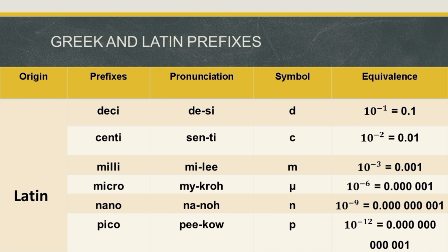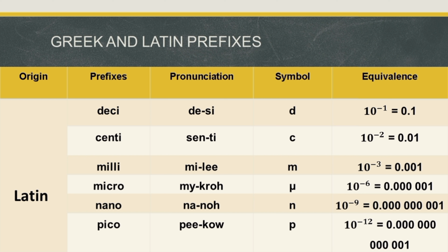Now, we have the fifth one, the nano, pronounced as nano, with a symbol of small letter n, and its equivalence of 10 raised to negative 9 or equal to 0.000000001. So how many zeros are in between? 1, 2, 3, 4, 5, 6, 7, 8. Okay? In nano, we have 8 zeros before 1 after the decimal, 1, 2, 3, 4, 5, 6, 7, 8, then 1.